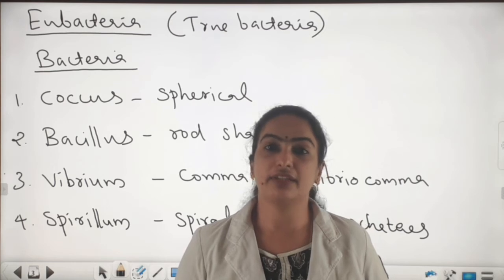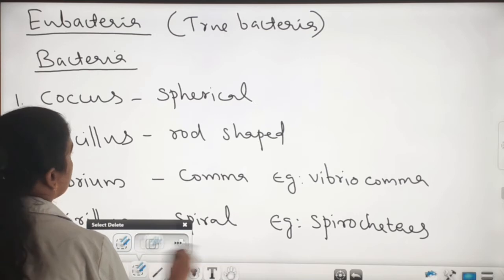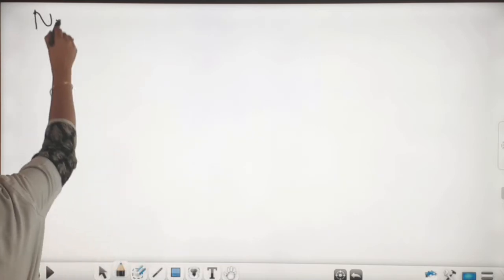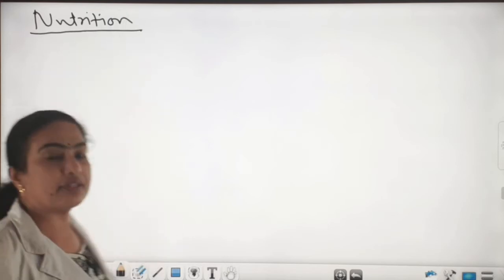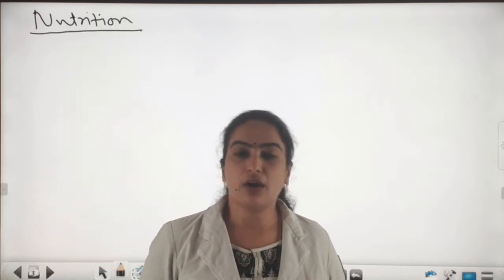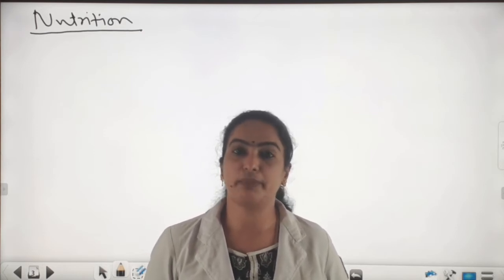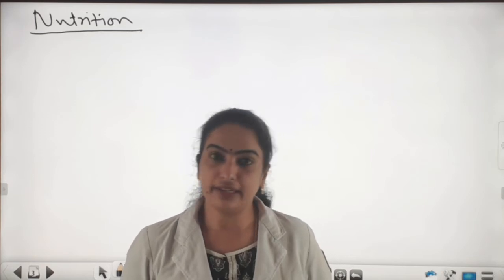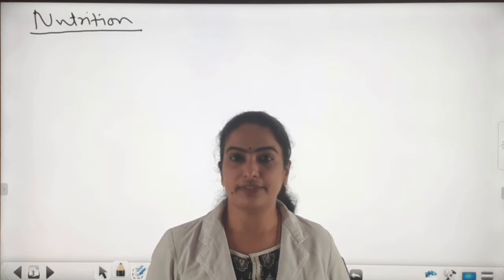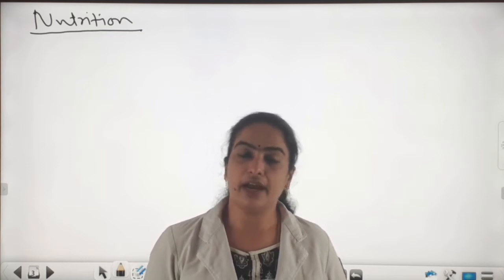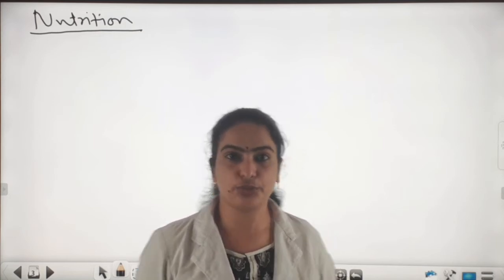Next we can see the nutrition of bacteria. As I told you, bacteria are either autotrophs or heterotrophs. So based on the mode of nutrition, or based on the energy obtained for synthesis of food, they are classified into autotrophs and heterotrophs. And here the autotrophs are again classified into two.